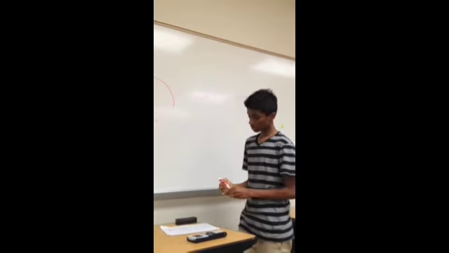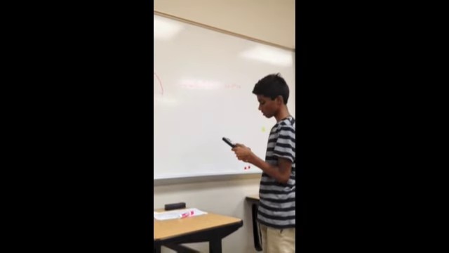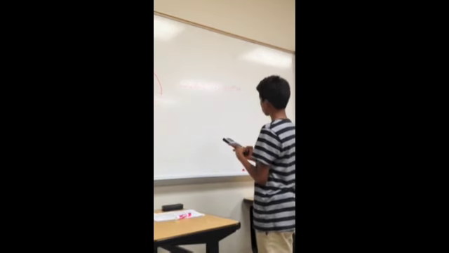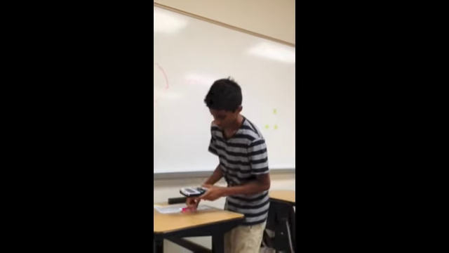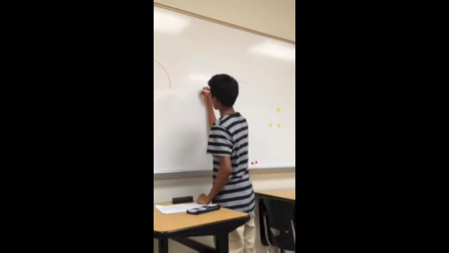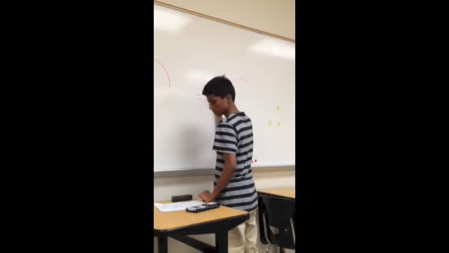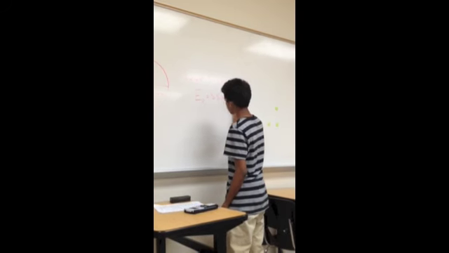And when you multiply that, you get the energy of the photon is equal to 3.326 times 10 to the negative 13 joules.